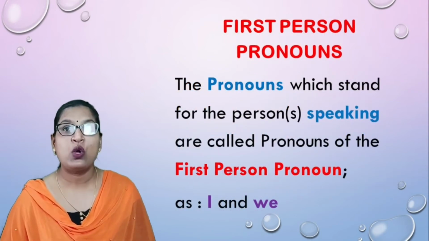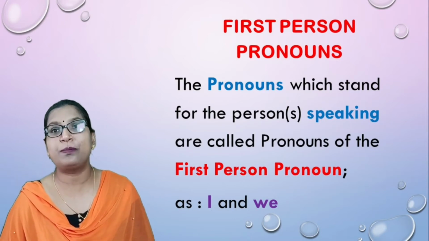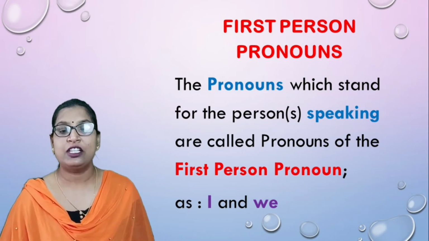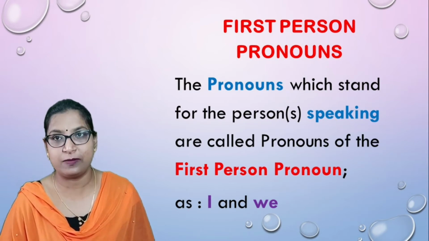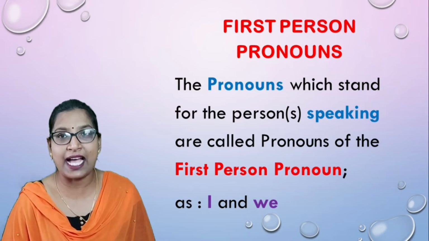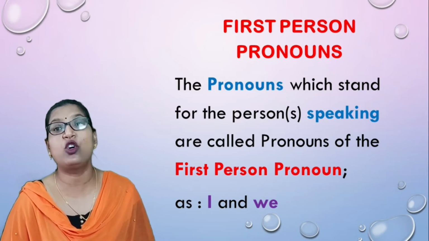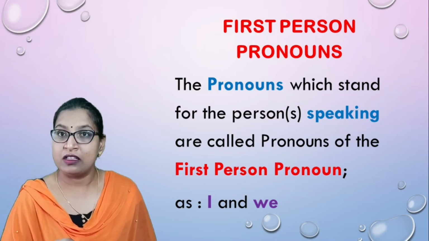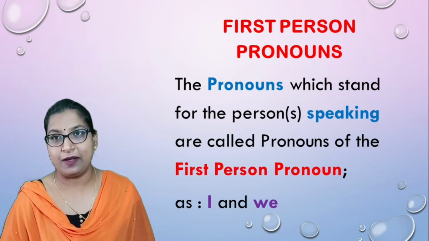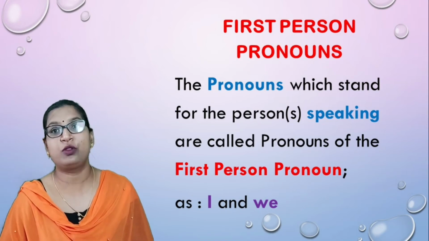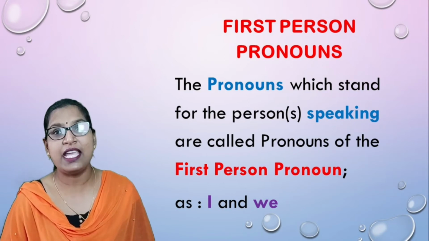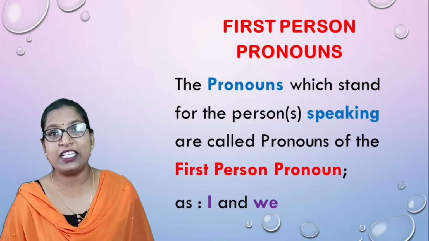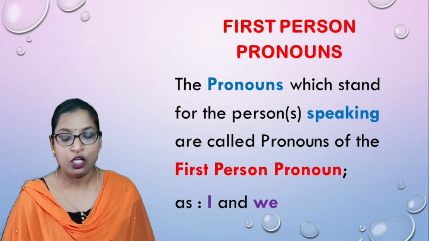Now let's see first person pronouns. The pronouns which stand for the person or persons speaking are called the pronouns of first person. Pronouns which denote the person speaking are called first person pronouns. These are I and we. Clear? I and we. These two pronouns are first person pronouns.